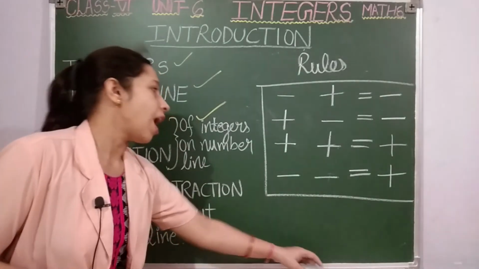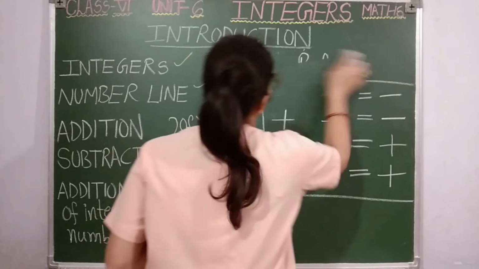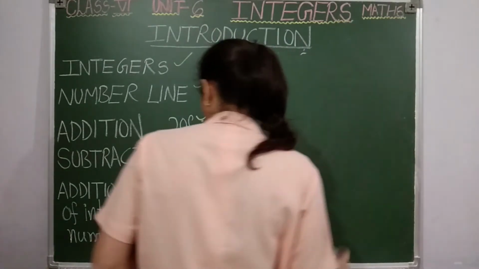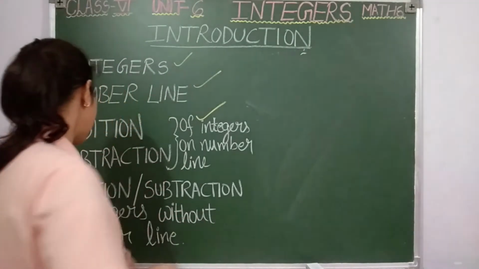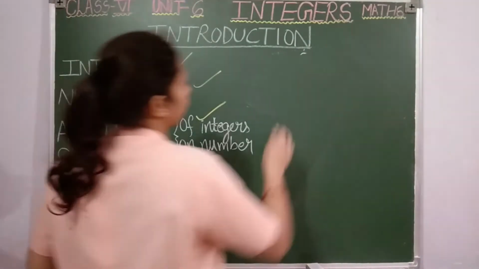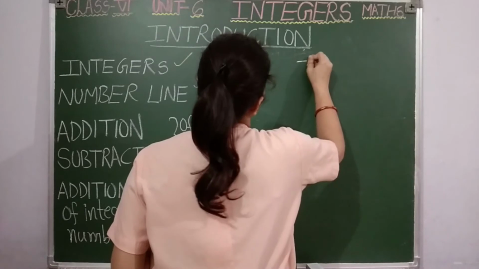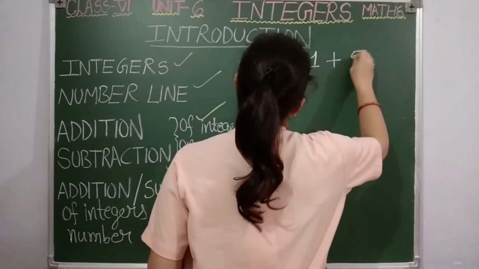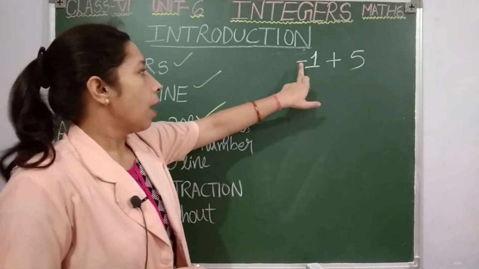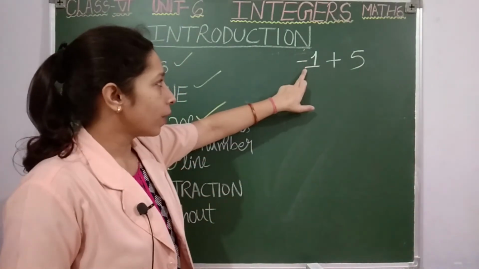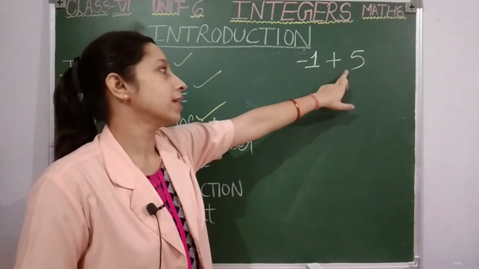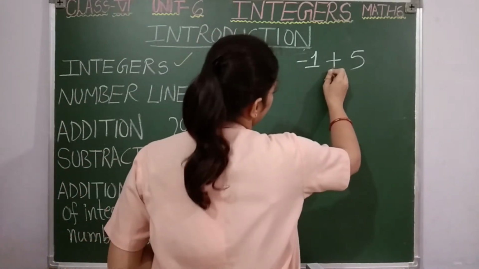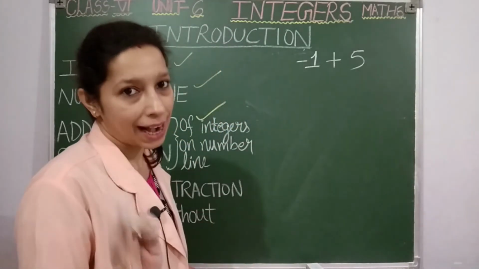Okay, now after clearing these rules, let us see some examples also. So first I will show you some examples for addition of integers without number line. If it is written like this, students, -1 plus 5. Look, this one is a negative integer, this one is having plus sign with it, means positive integer. And which operation you are supposed to do now, that we have to see.